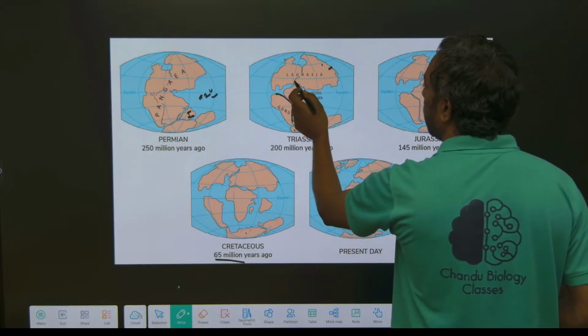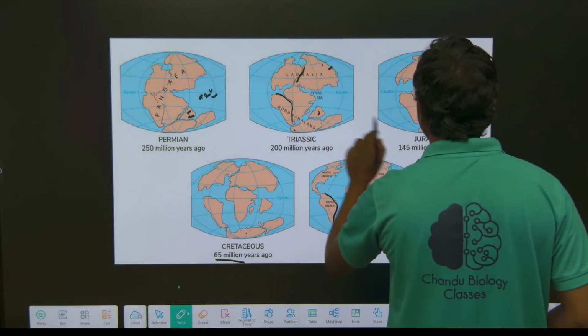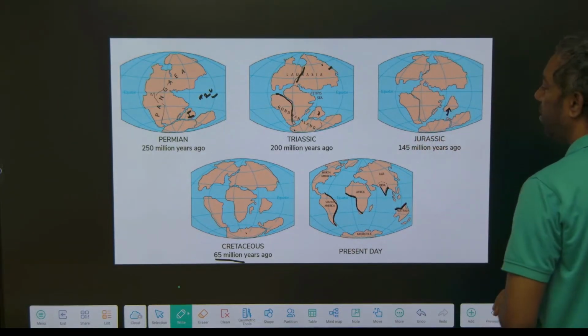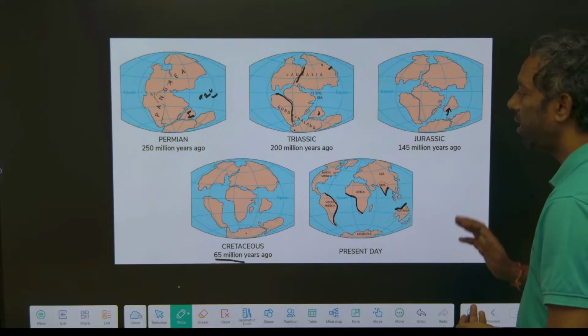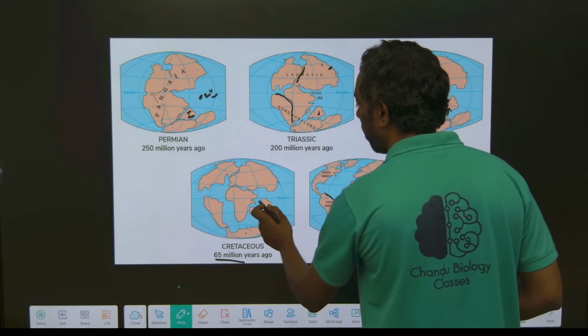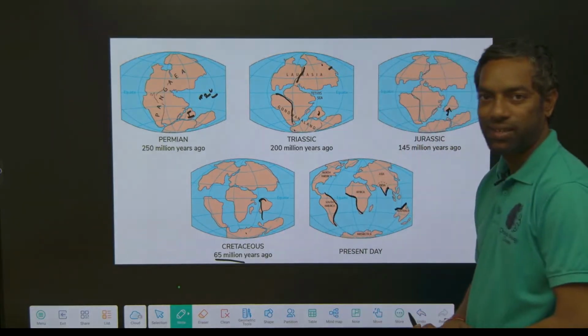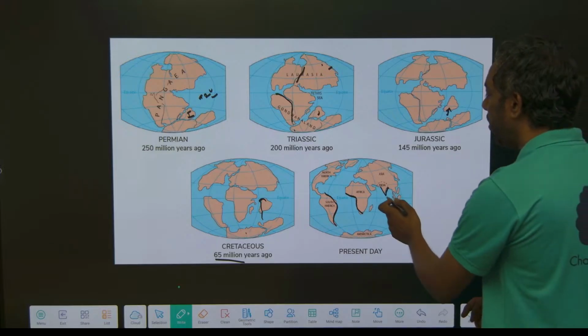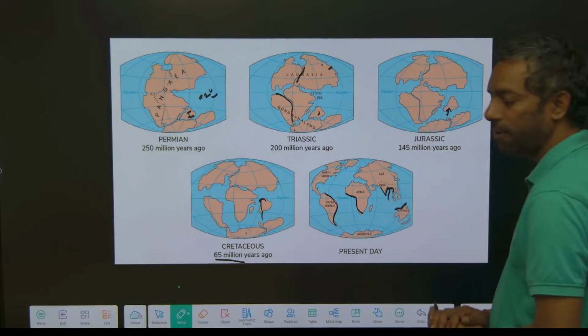This is Europe. The India plate moved from the north side; in the Jurassic, it was still in the south. In the Cretaceous, the India plate went more towards the north. In the present day, India went to this area.